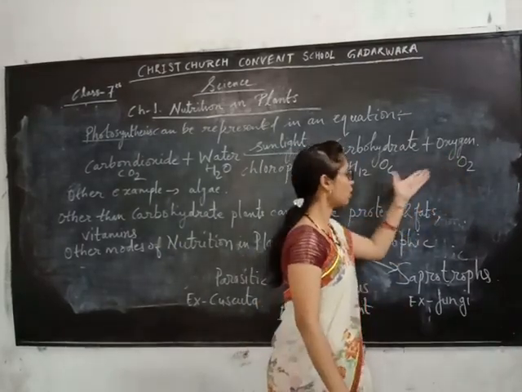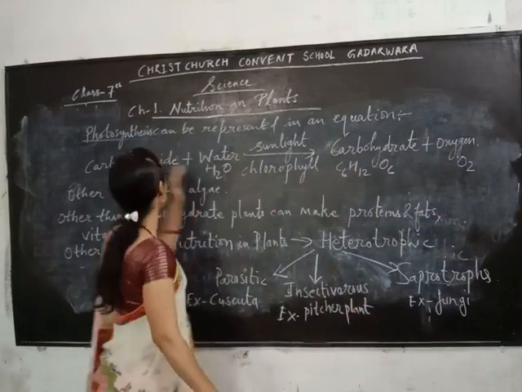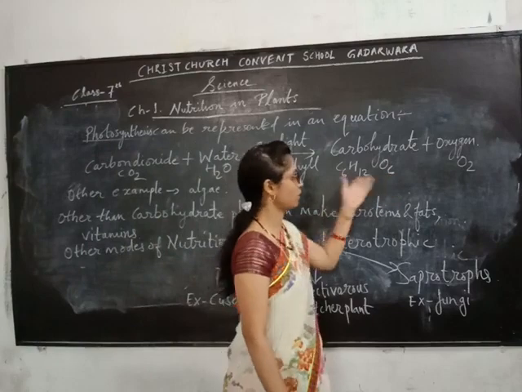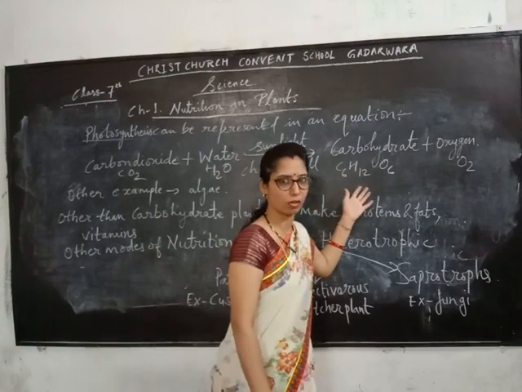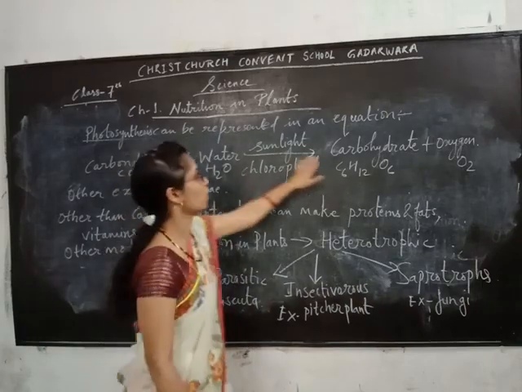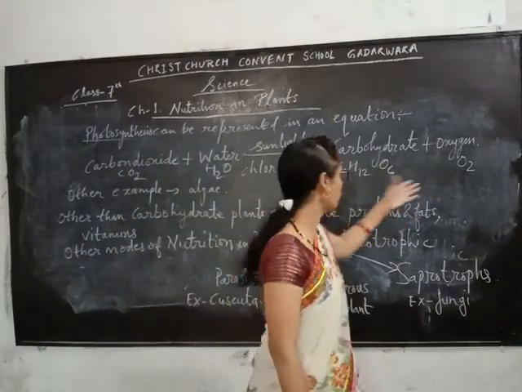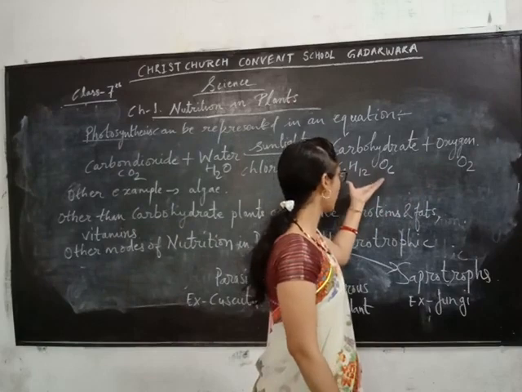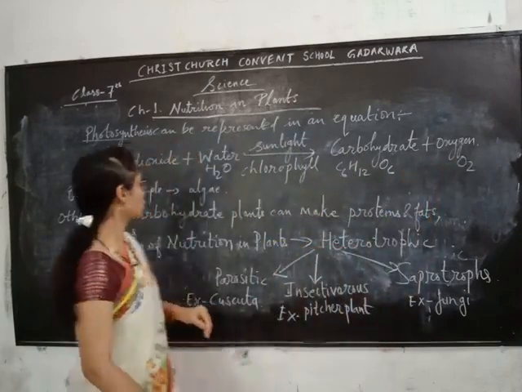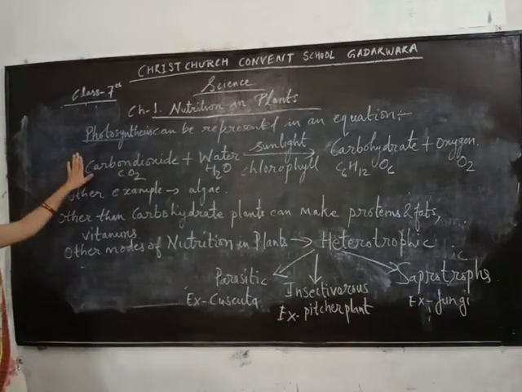These symbols are not given in your book. Only that equation is given there. So I am only giving you some general knowledge about it. You only have to learn the names in the equation. You do not have to learn these symbols. Okay, so this is all about photosynthesis.